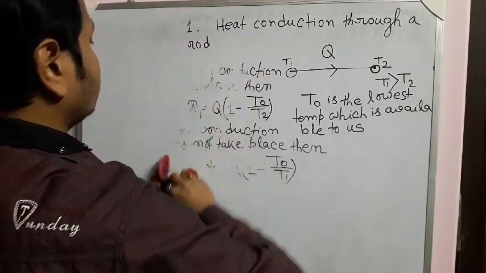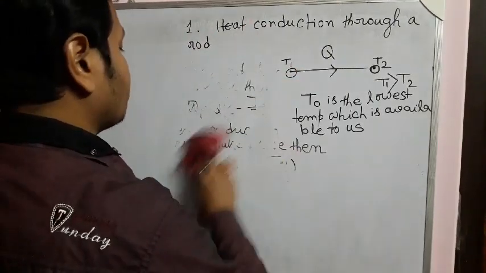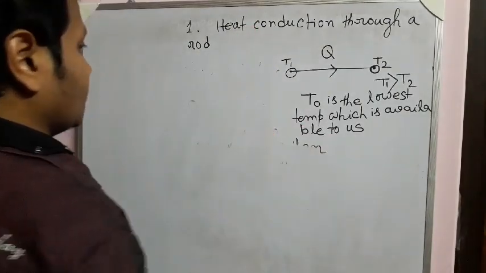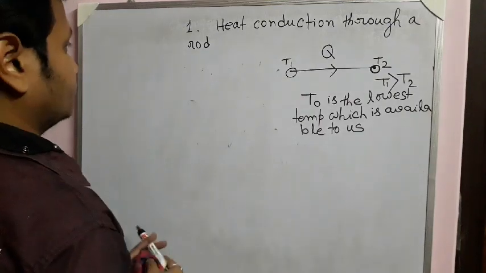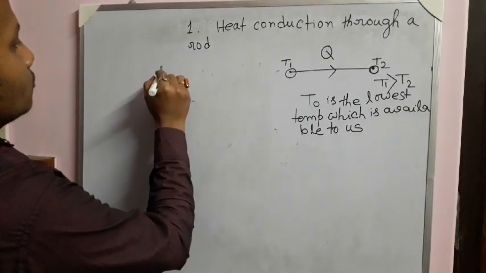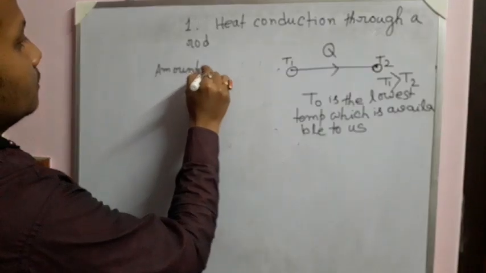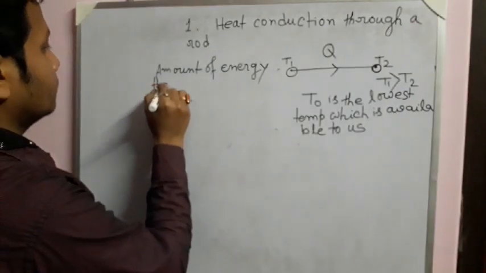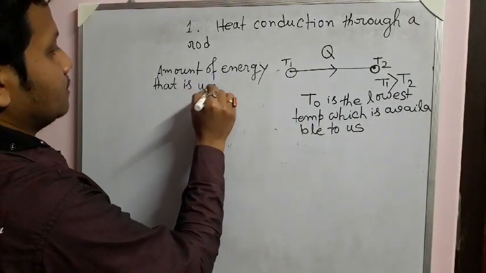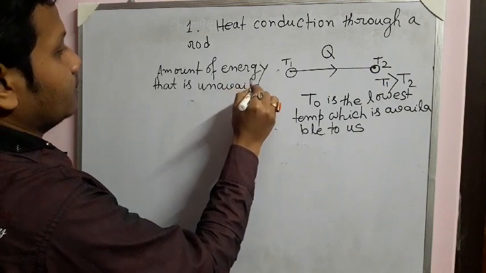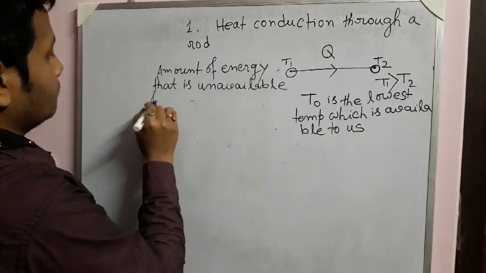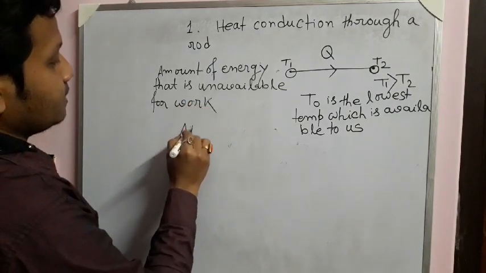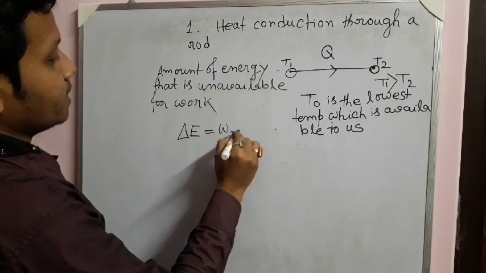So what will be the amount of unavailable energy that we have to find out? The amount of energy that is unavailable for work, if you call it delta E, would be simply W2 minus W1.